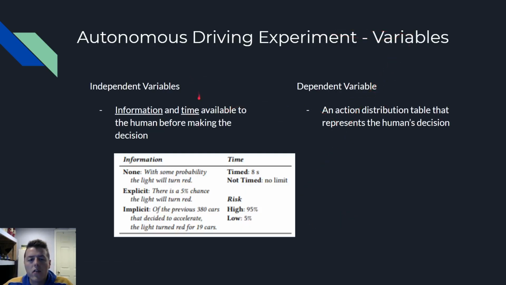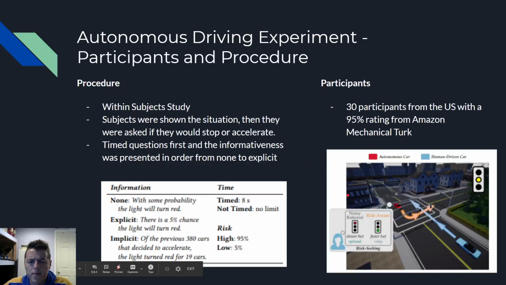Here are the variables. The independent variables are the information and time available to the humans when they have to make their decision. The dependent variable is the action distribution that represents the human's decisions. So what did the humans do? We'll talk about this more on the next slide.